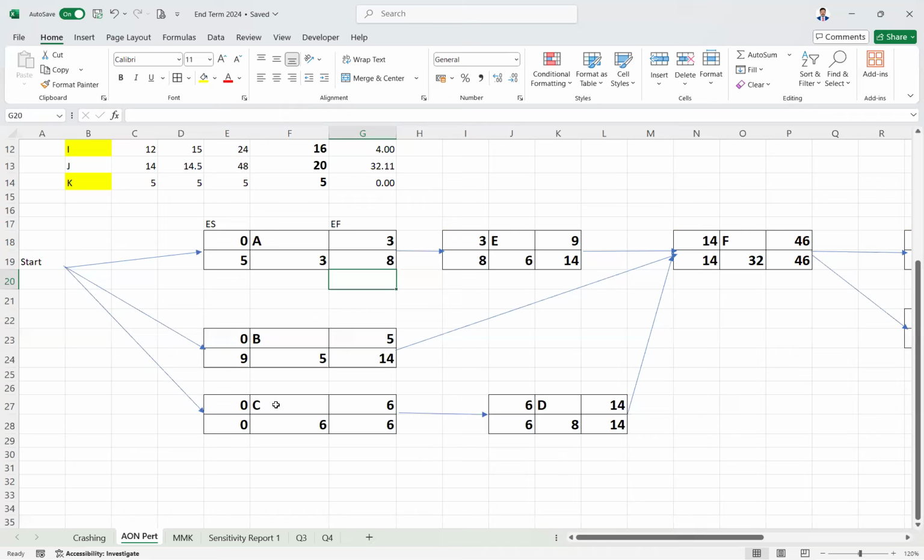So you see, C has to start from 0 itself. 0, 0 means early start and late start. Early start means the earliest time when the job should be started. Late start means do we have any leeway?